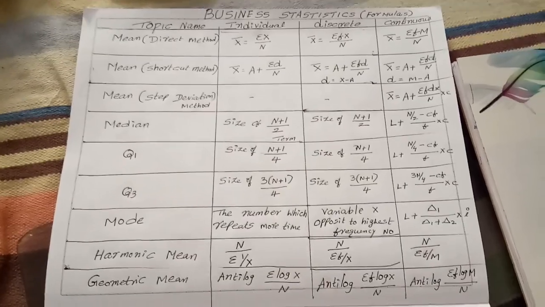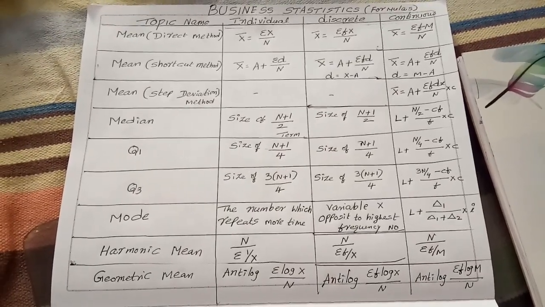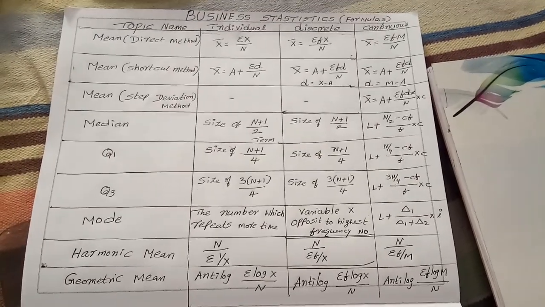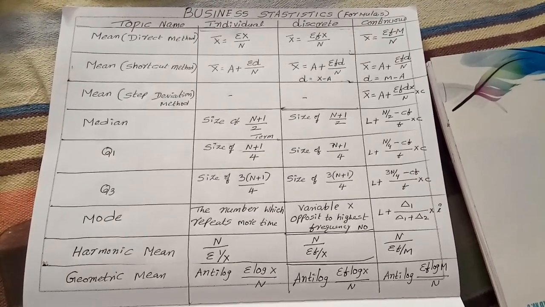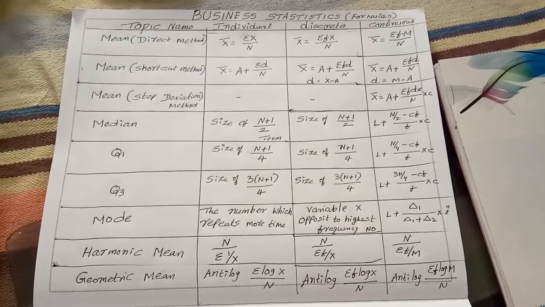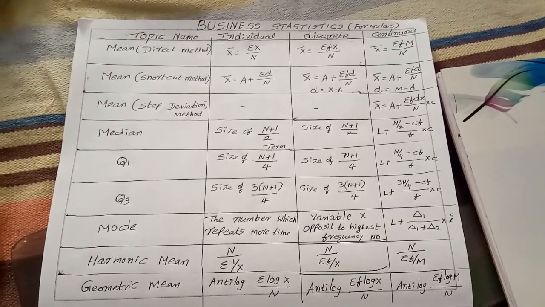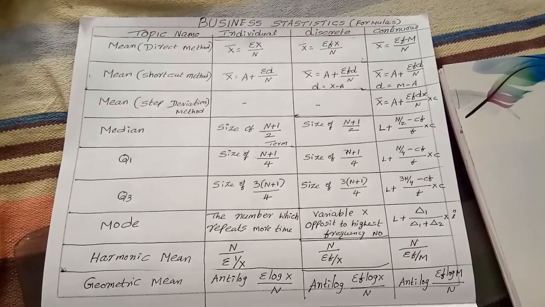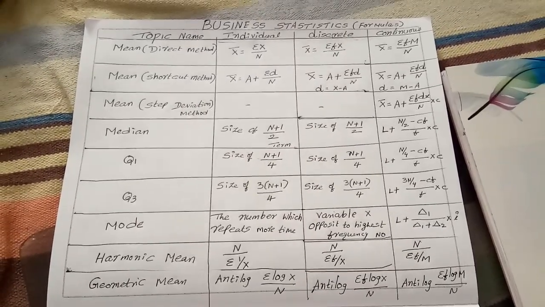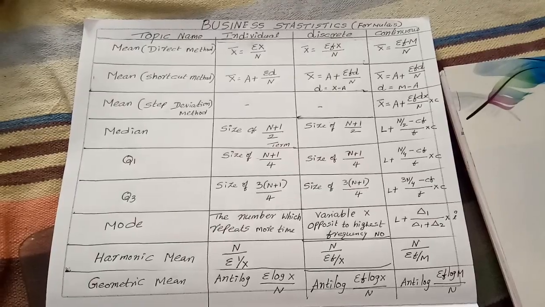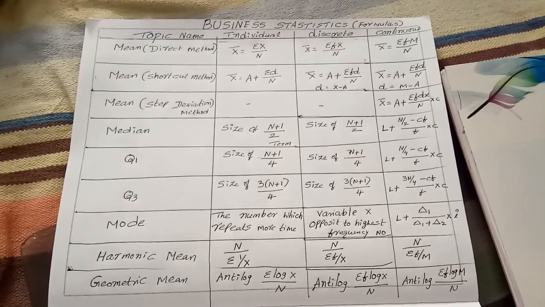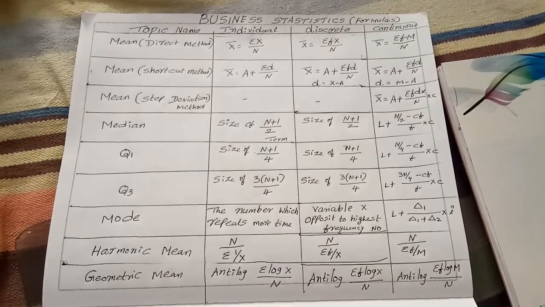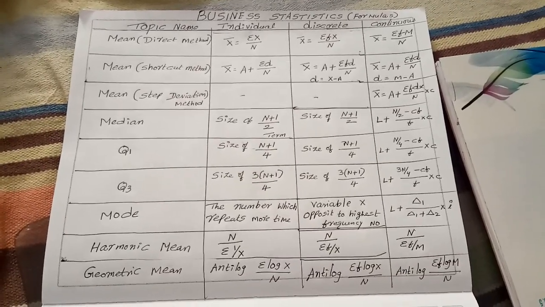My dear students, this video is regarding the list of formulas from mean to geometric mean. You will find separately individual series, discrete series and continuous series. In case of individual series, n is equal to the number of observations, and in case of discrete and continuous series, n is equal to the total of frequency.